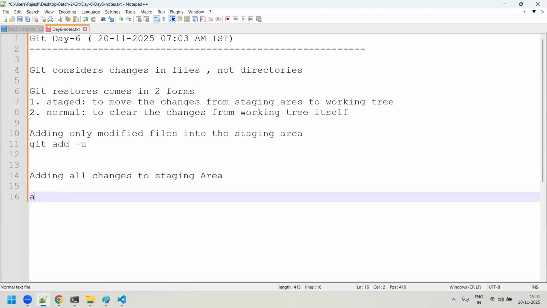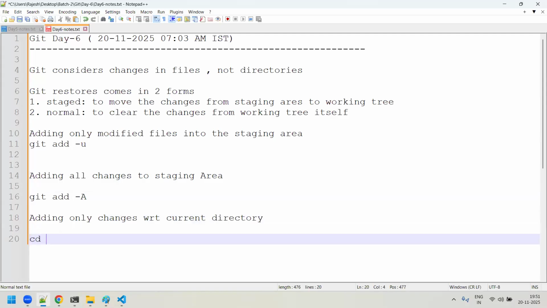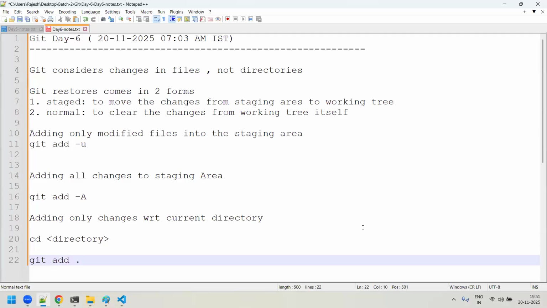If you are sitting somewhere else, then you can use the git add command with the hyphen capital A option. Right? Or else you say, Rajesh, I want to do it only with respect to that folder. So what you do, adding only changes with respect to the current directory. In that case, you cd to that directory, and then you do a git add dot. Like this, you do it. So that only the files in that particular directory are moved, I mean, you are changing them from the working tree to the staging area, right? Like that.